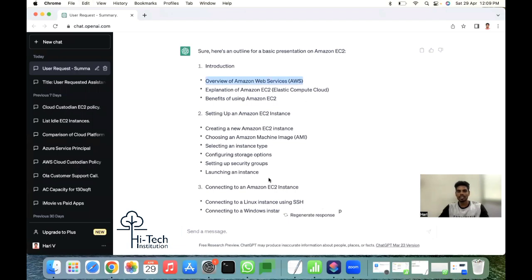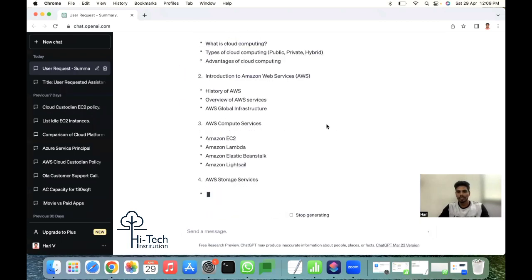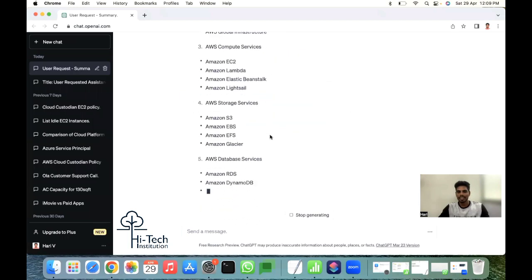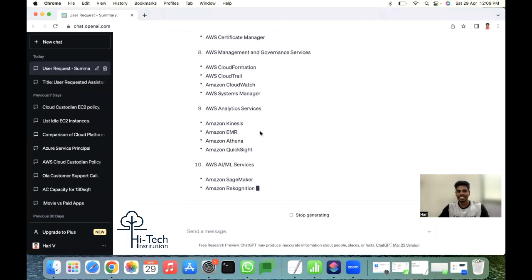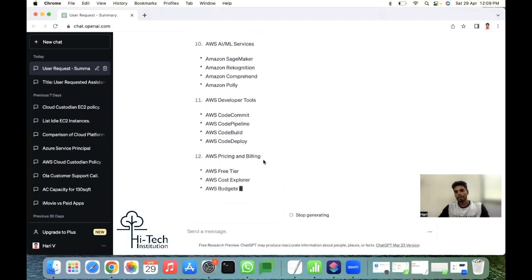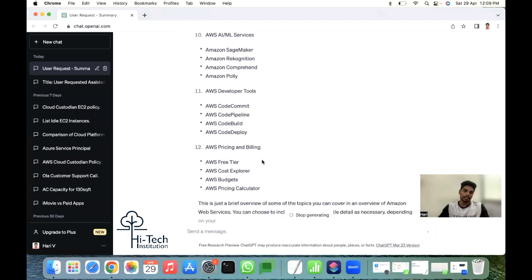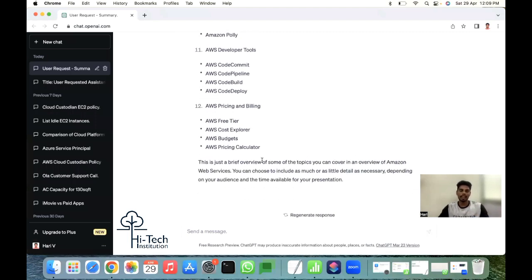If you want to put more information, ask: what content can I add for overview of AWS? Okay, it's giving you what content you're going to add for overview of AWS services. Like that, it's giving you the content. Understand? So we can keep asking. We can learn about AWS. That's a great opportunity and platform coming with ChatGPT.